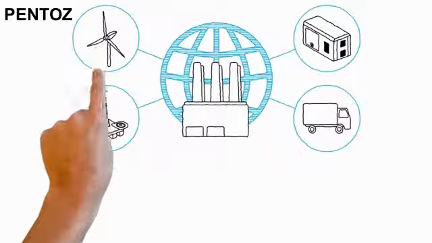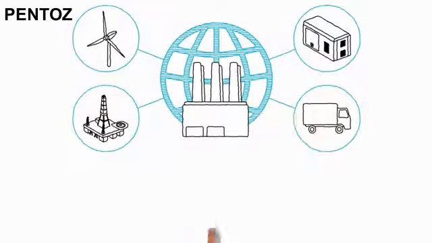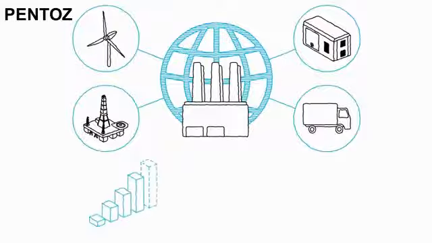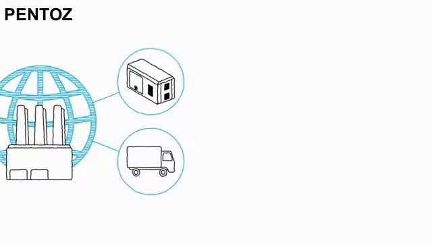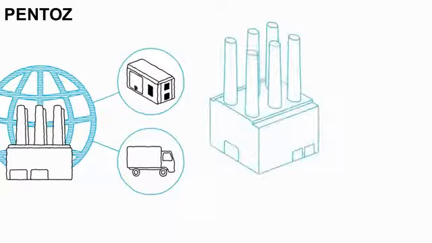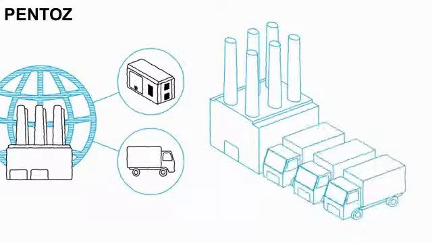IIoT creates opportunities for asset users and manufacturers to find and unlock growth opportunities and increase revenue using new business models. For example, the truck manufacturer has an opportunity to shift from strictly manufacturing and delivering vehicles to attaching services such as fleet optimization to its portfolio.